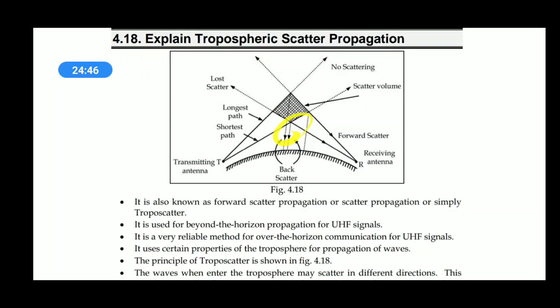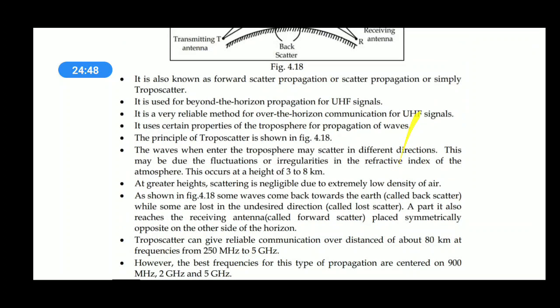This is your scatter volume. Some waves come back towards the earth, called backscatter. Some are lost in an undesired direction, called lost scatter. A part also reaches the receiving end, called forward scatter.